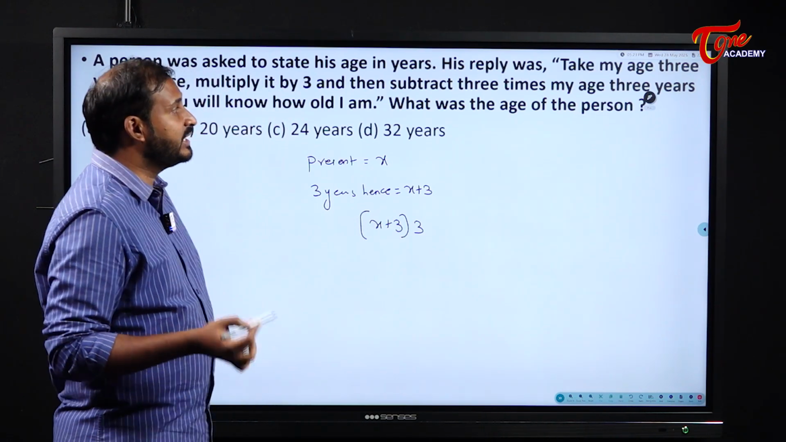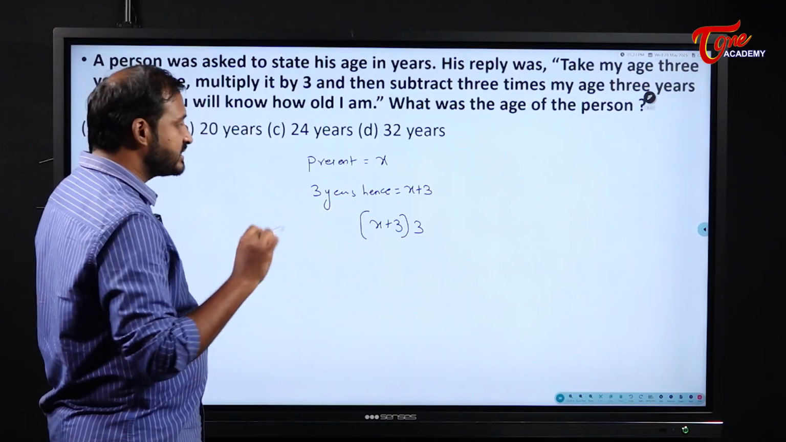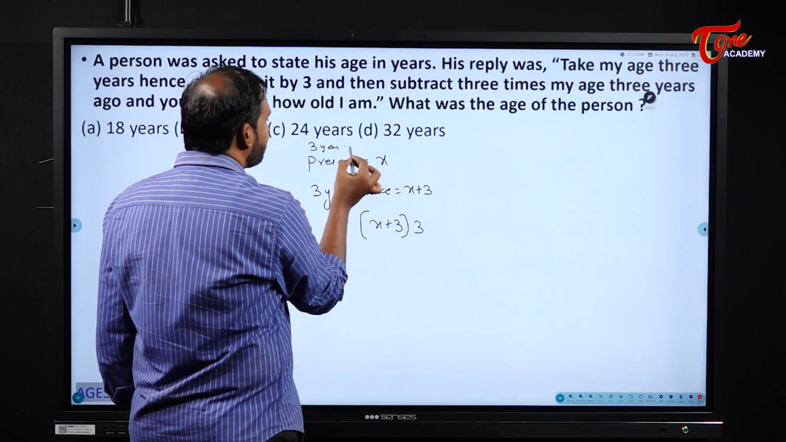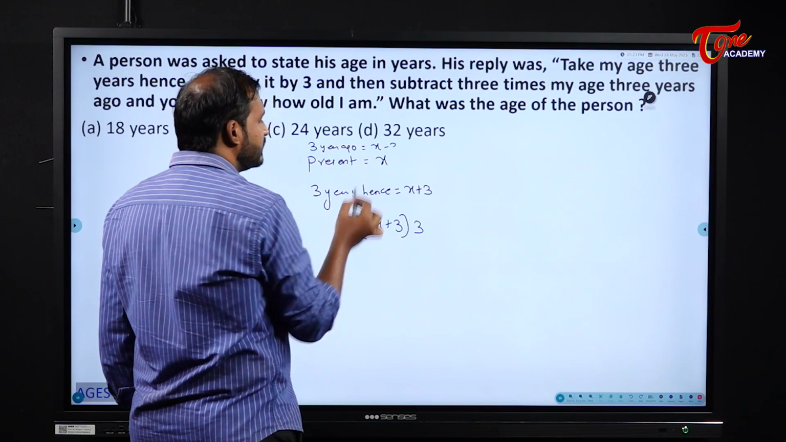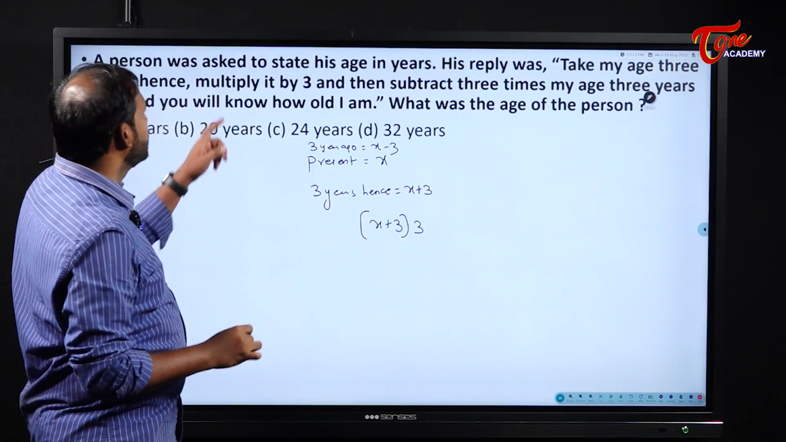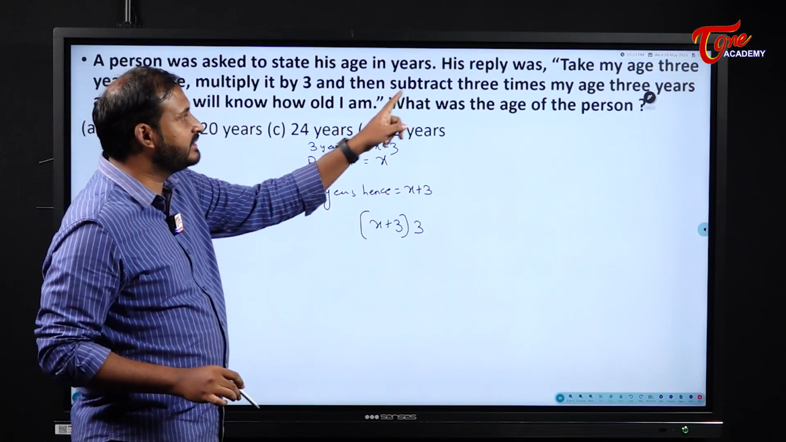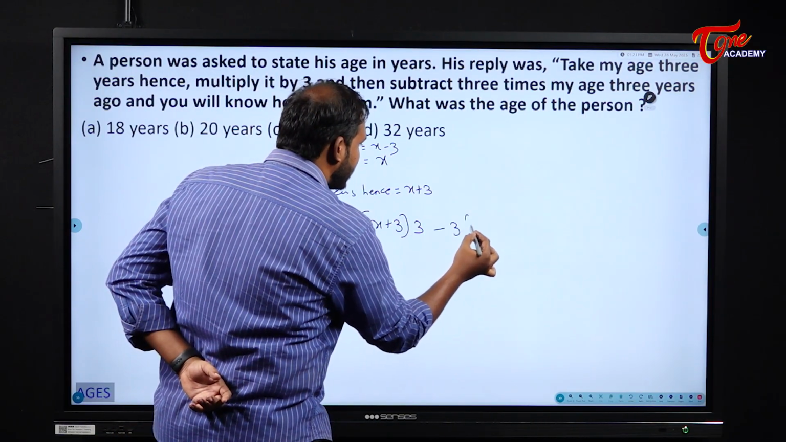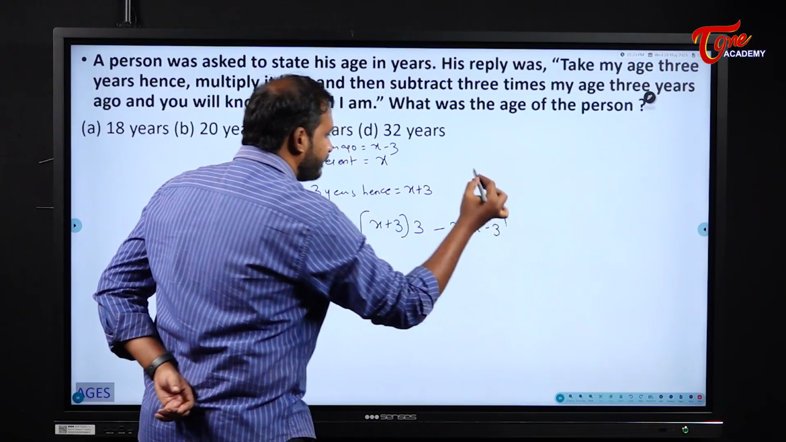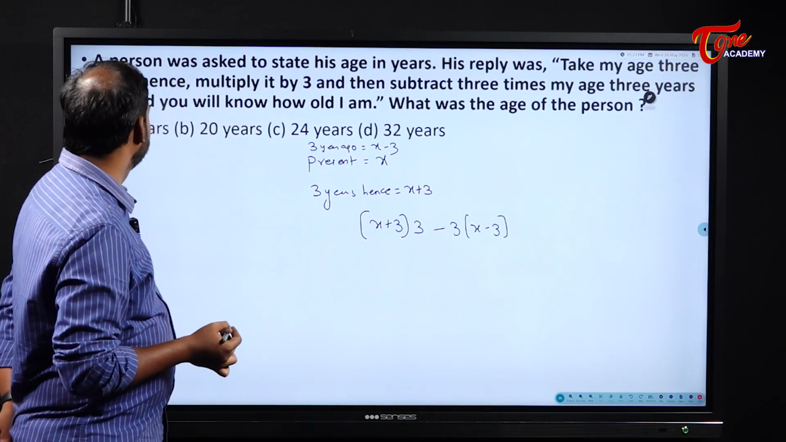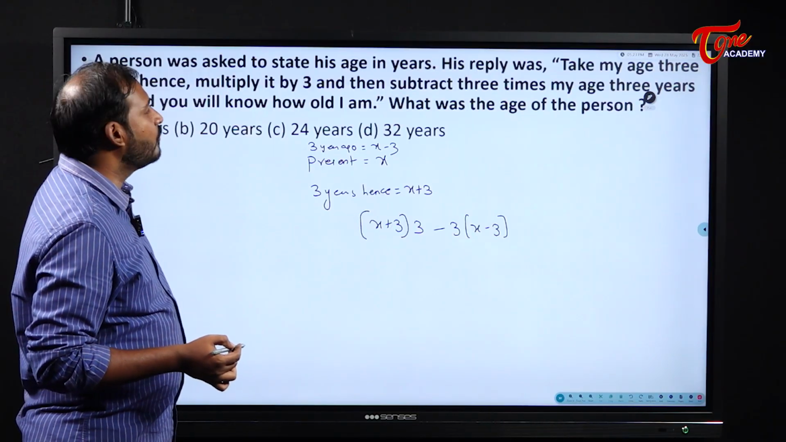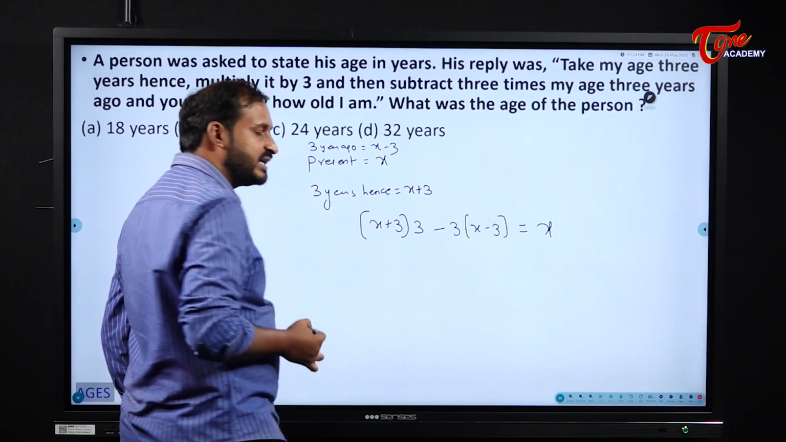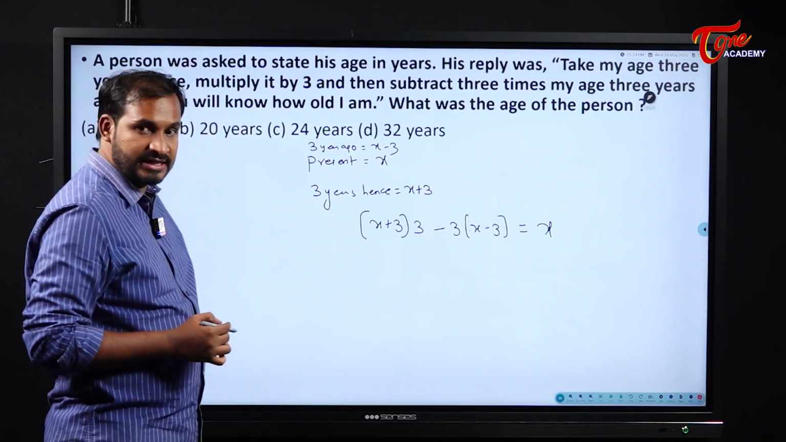Then subtract 3 times my age 3 years ago. So present age is x means 3 years ago what will be his age? X minus 3. Now first what he is asking? Multiply it by 3 and subtract 3 times my age 3 years ago. That means from this I need to subtract 3 times of x minus 3. And you will know how old I am. That means this relation is equal to his present age x.